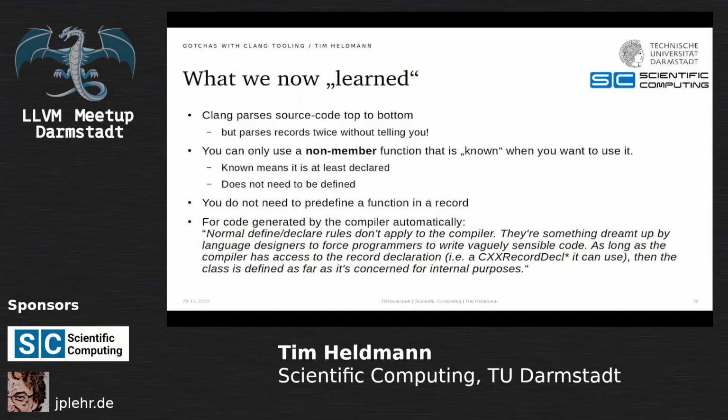So you get this answer, which basically means normal define and declare rules don't apply to the compiler. They are something dreamt up by language designers to force programmers to write vaguely sensible code. As long as the compiler has access to the record declaration, in this case the CXX record decl, it can use it, then the class is defined as far as the compiler is concerned. Well, great. Apparently traversal is not top to bottom because things are different now.